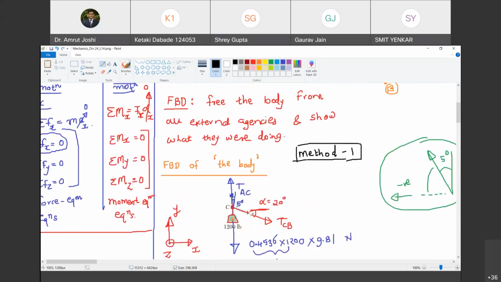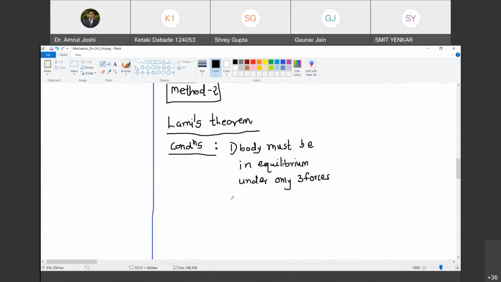So look at this free body diagram. How many forces are acting there? Tell me. Three forces. There are three forces. So the first condition is satisfied. What is the condition? The body must be in equilibrium only under three forces. Happy? Yes, sir.